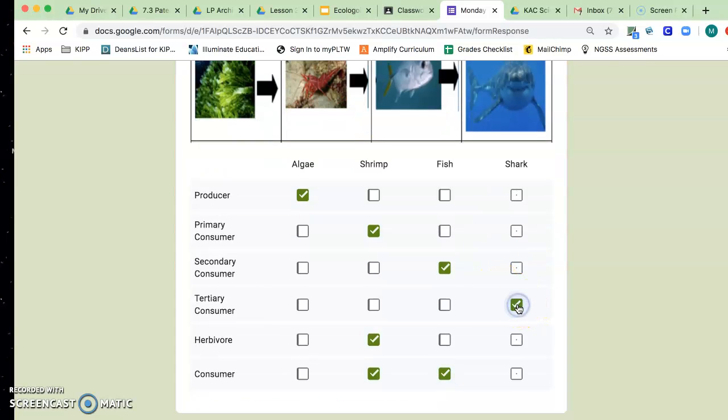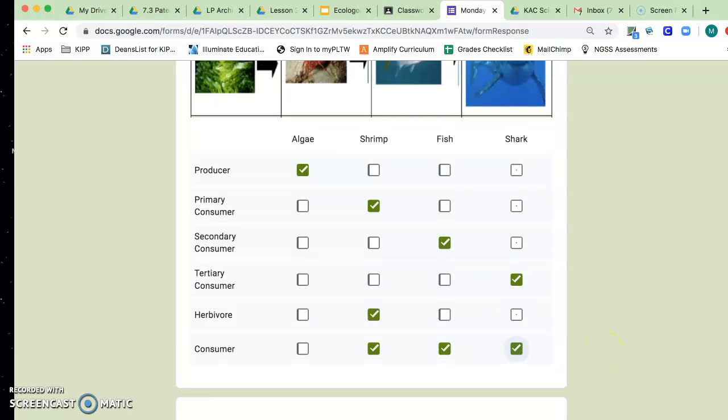Sharks would be a tertiary consumer because it eats the fish, which is a secondary consumer, and it would also be considered a consumer. If you got all those right, great job. If you didn't, go back and change your answers.